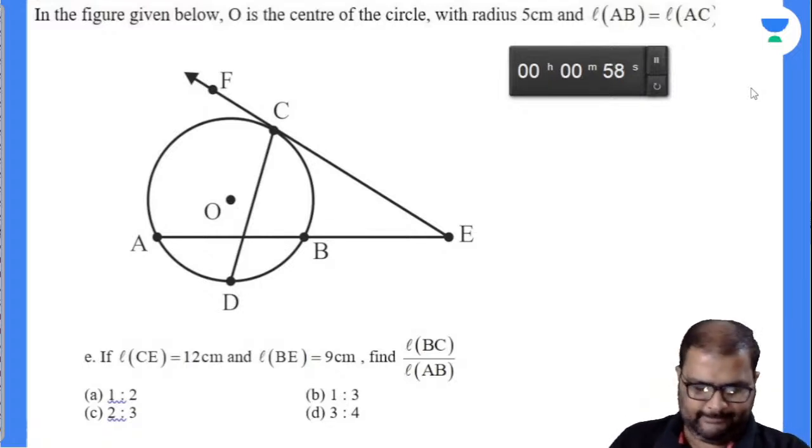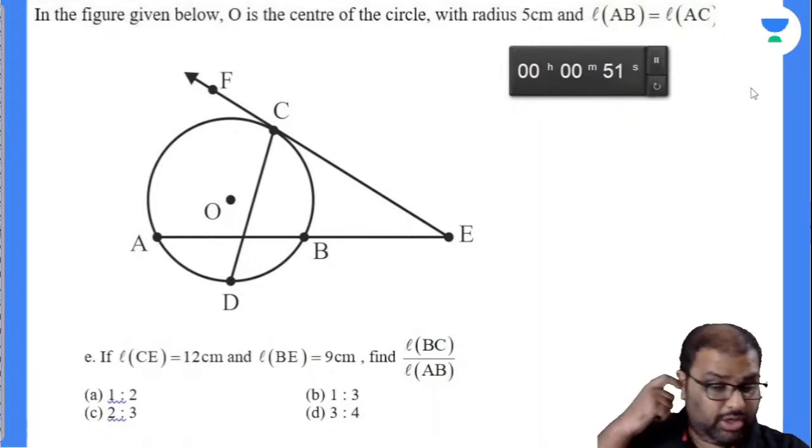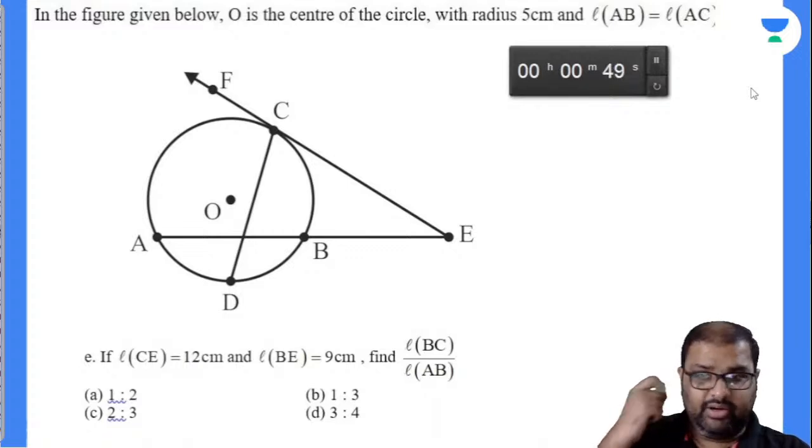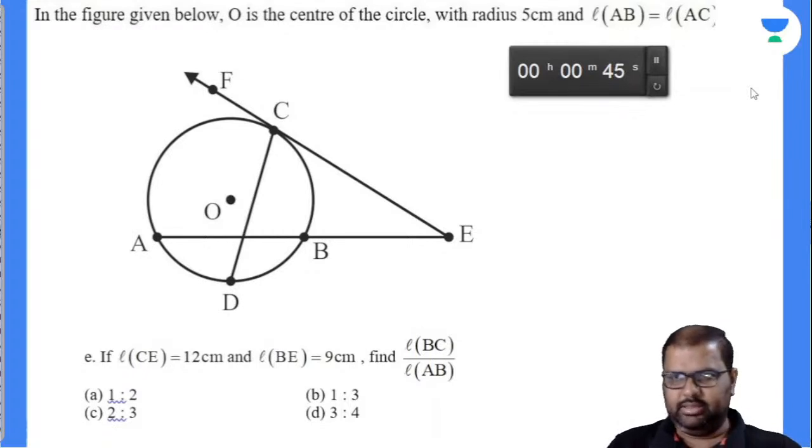One more minute. If CE is equal to 12 centimeter and BE is equal to 9, now see, you are given the BE value. Now you are asked to find the BC by AB ratio. Okay, fine. You can solve this question easily.